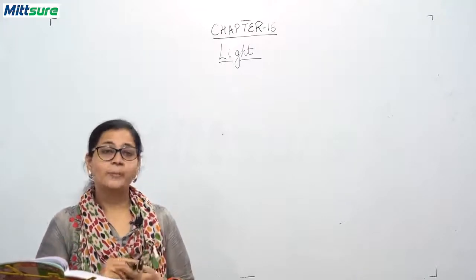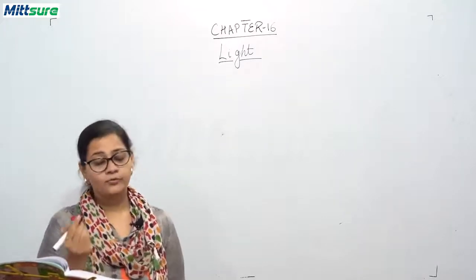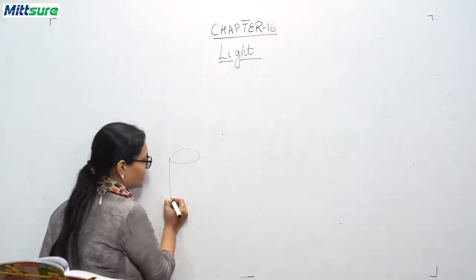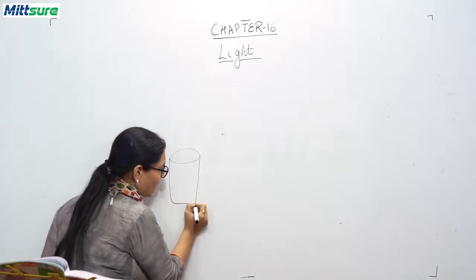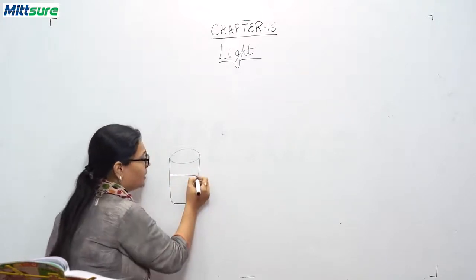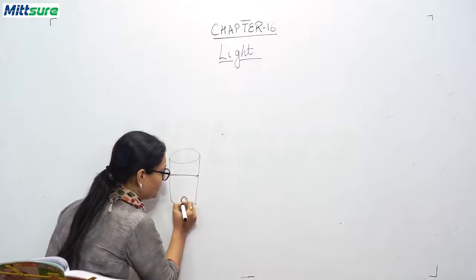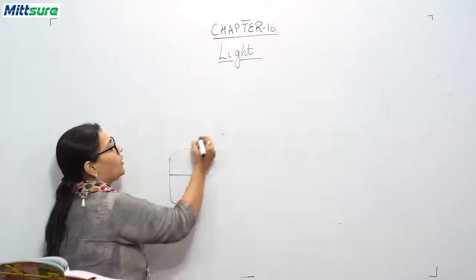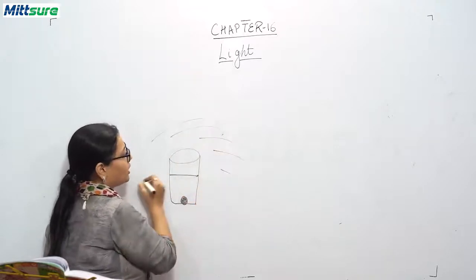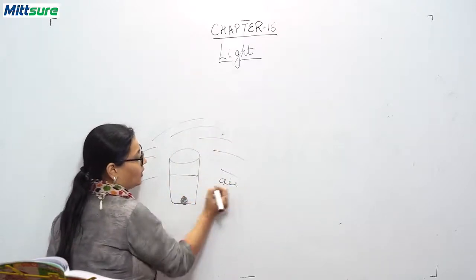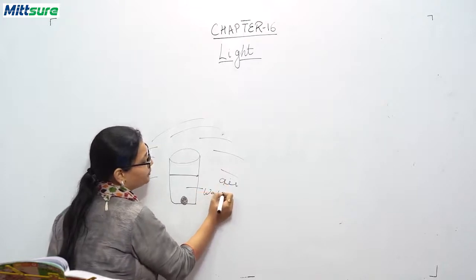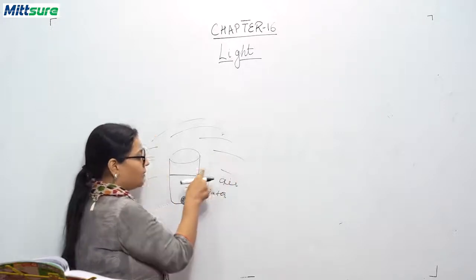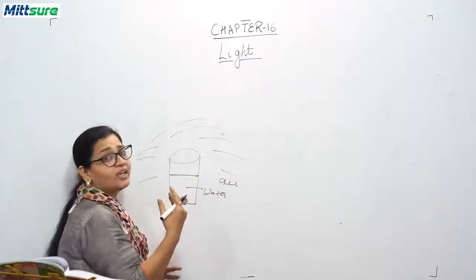Now, the bending of light on passing from one medium to another medium. Suppose this is a glass, a tumbler of glass, and it has water in it. Suppose there is a coin at the bottom of it. Outside the glass, what will there be? Air, and this medium is water. So what happens when light enters from one medium to another medium? There is bending of light.